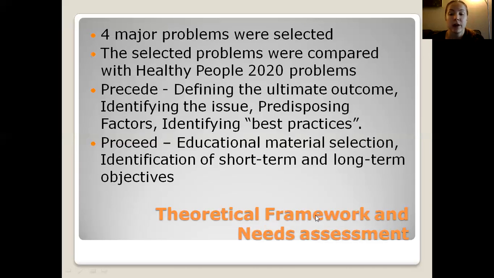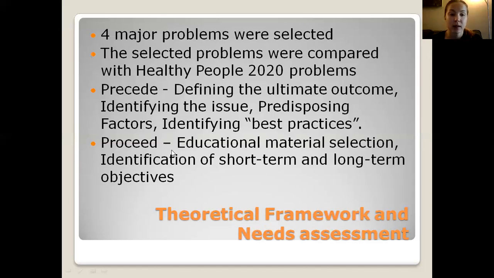The theoretical framework and needs assessment. 4 major problems were selected. The selected problems were compared with Healthy People 2020 problems. In the PRECEDE phase, I did defining the ultimate outcome, identifying the issue, the predisposing factors, and identifying the best practices.